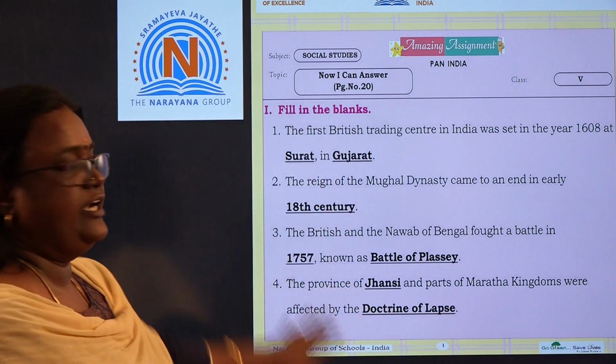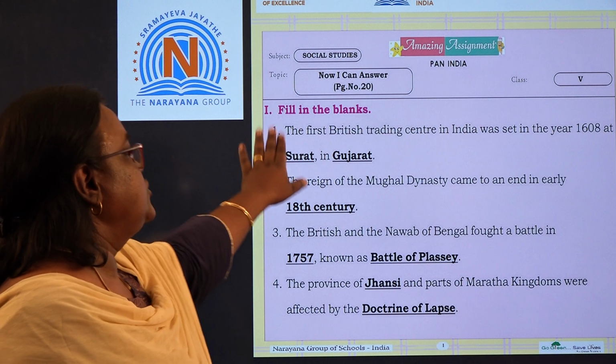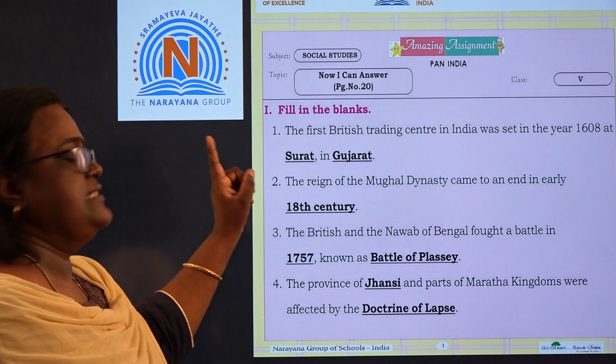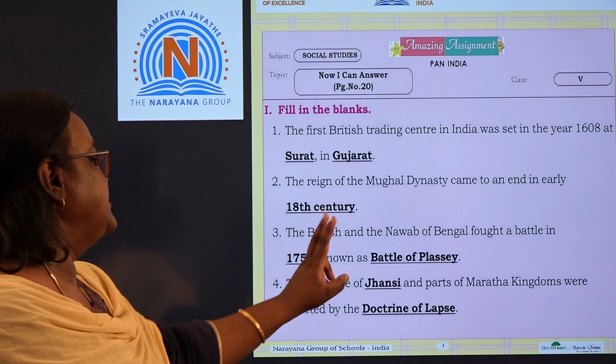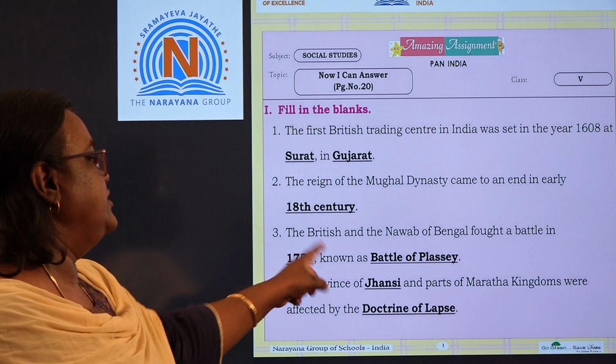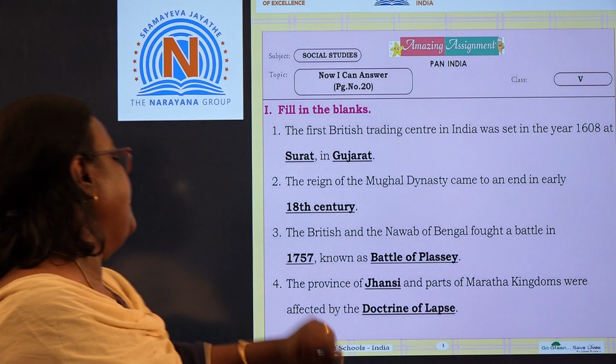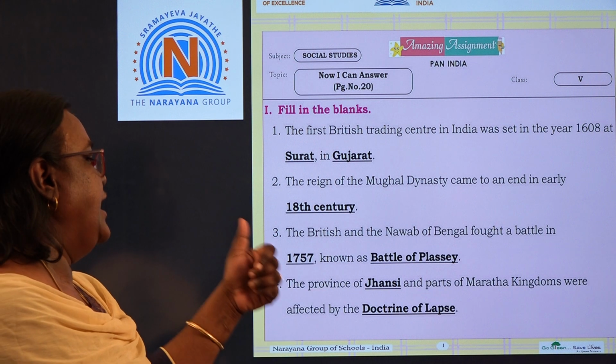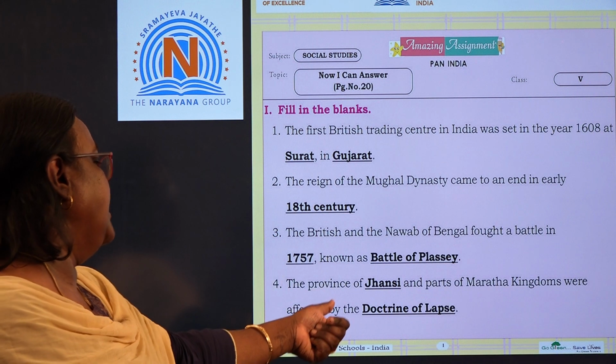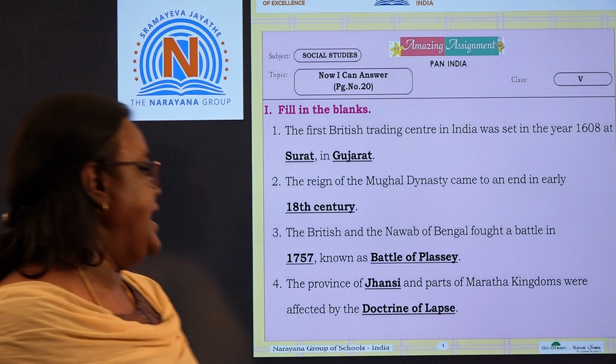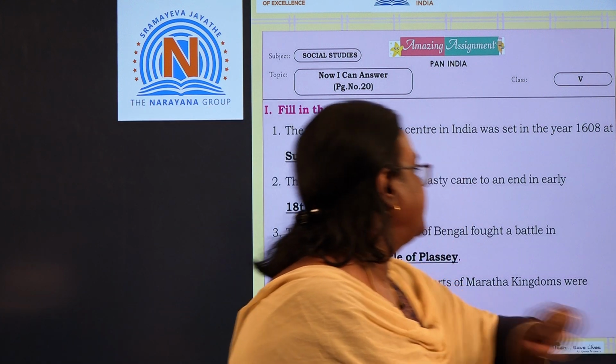So, I hope you would have written this. The first one is Surat and Gujarat. Second is 18th century. Third is 1757, which is known as the Battle of Plassey. Fourth is Jhansi, and the policy name is the doctrine of lapse. Let's go to the next one.